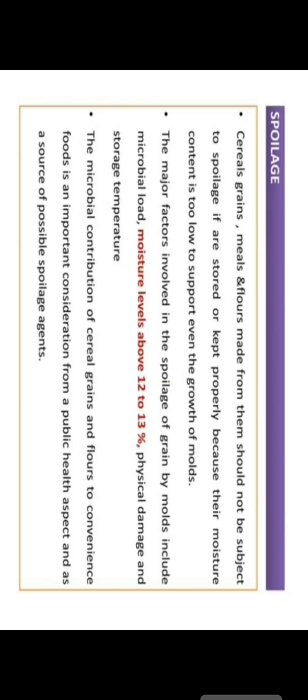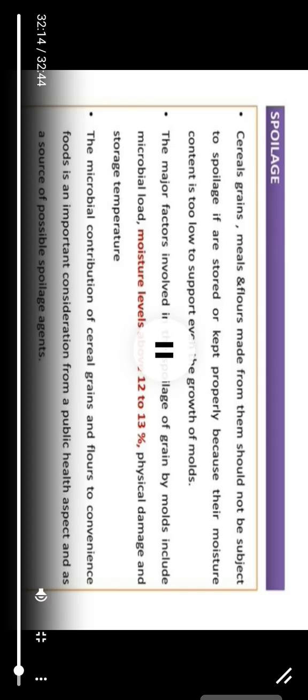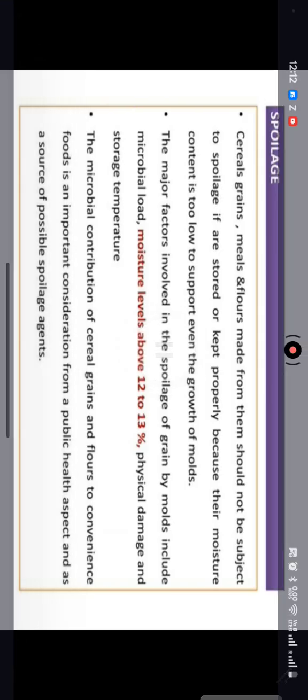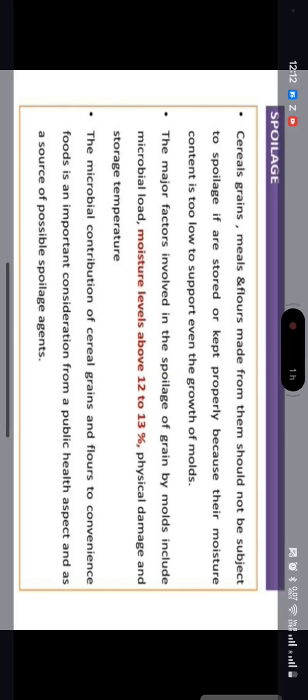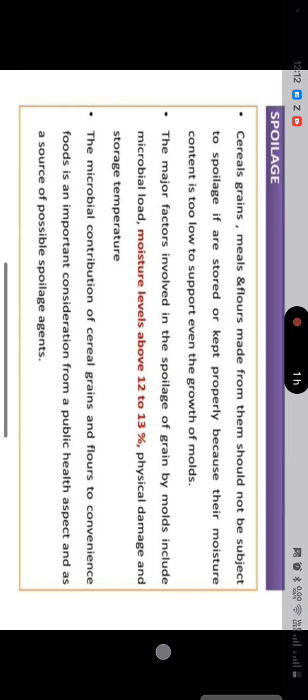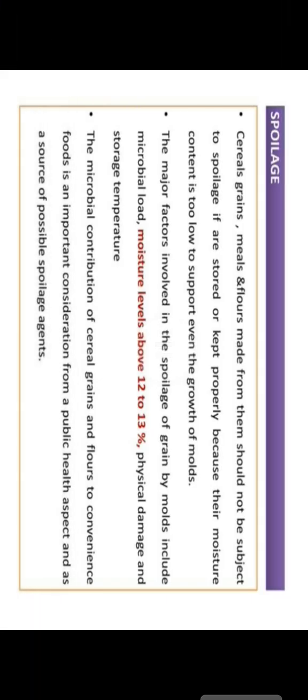In today's lecture I tried to give you a brief introduction about what kind of contamination, what kind of preservation, and what kind of spoilage food generally faces, and what kind of organisms are responsible for all these things.